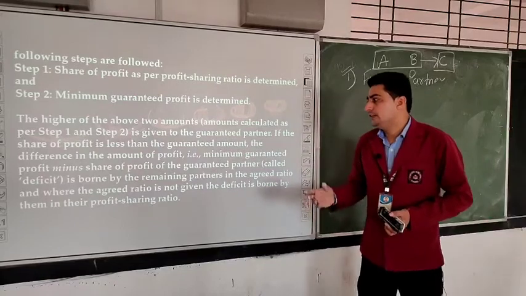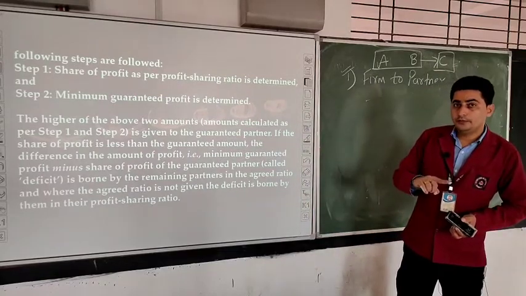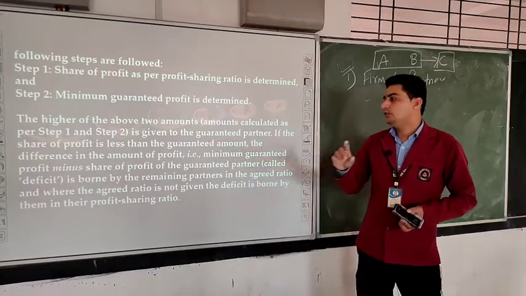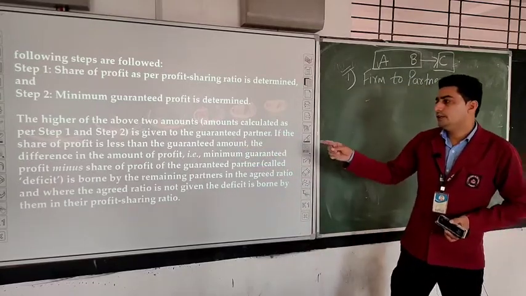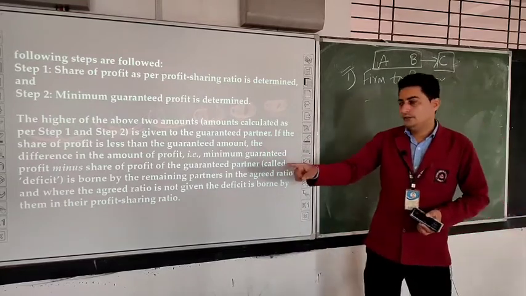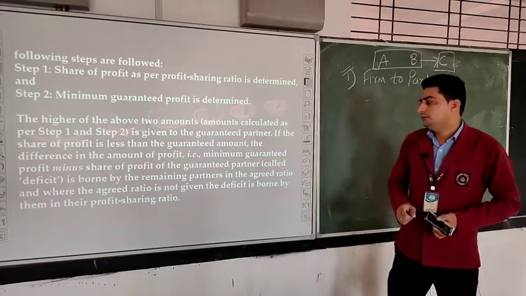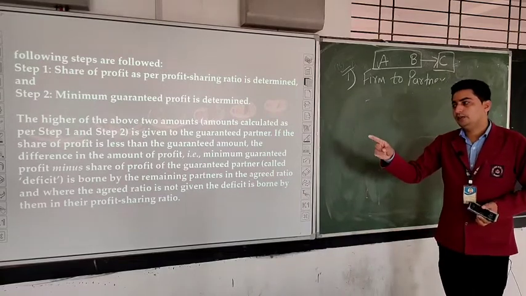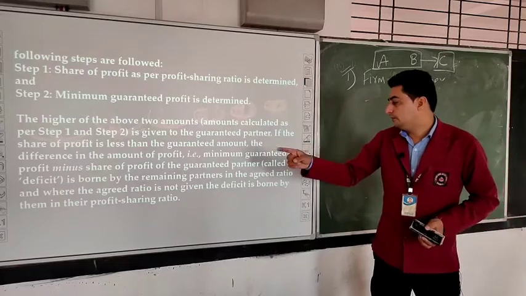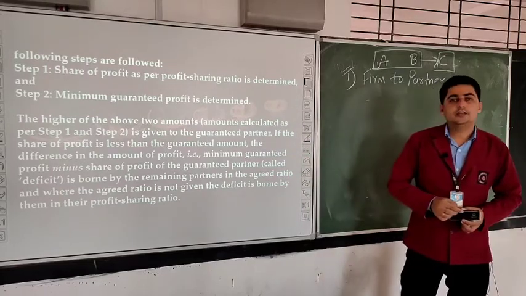If the share of profit which he is getting is less than the guaranteed amount, the difference in the amount of profit, that is, minimum guaranteed profit minus share of profit of the guaranteed partner, called deficit, is borne by the remaining partners in the agreed ratio, and where the agreed ratio is not there, the deficiency is borne by them in their profit sharing ratio.